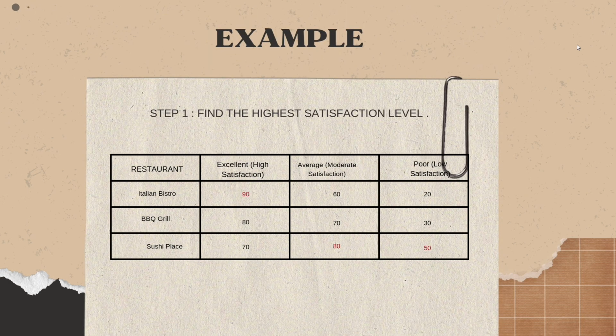Moving on to the first step, you need to find the highest satisfaction level. For the excellent, highest satisfaction, the highest is 90. For average, moderate satisfaction, the highest is 80. And for the last one, for poor, low satisfaction, the highest is 50.